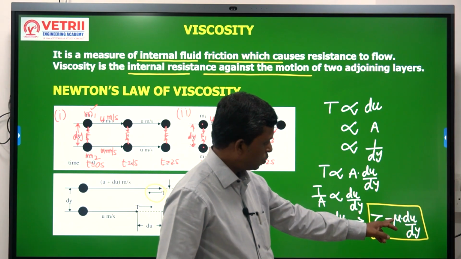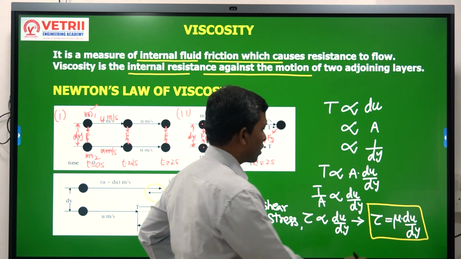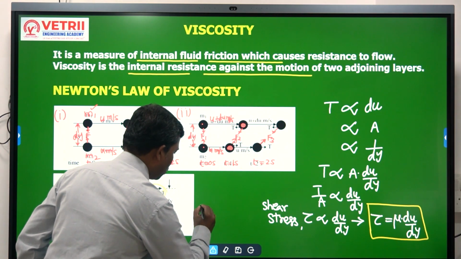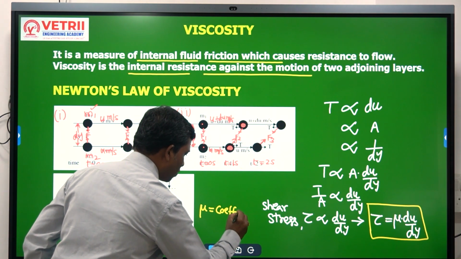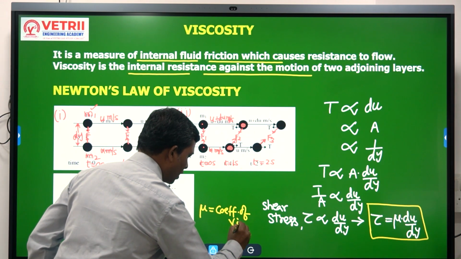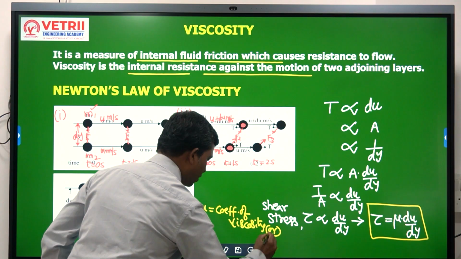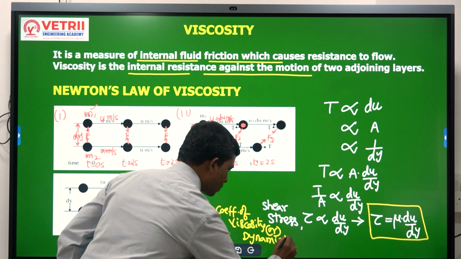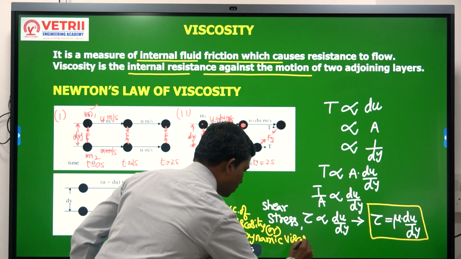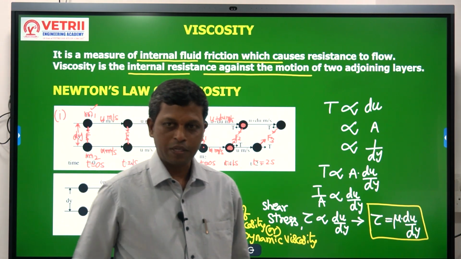Mu is the constant we have introduced, which we call the coefficient of viscosity or dynamic viscosity.